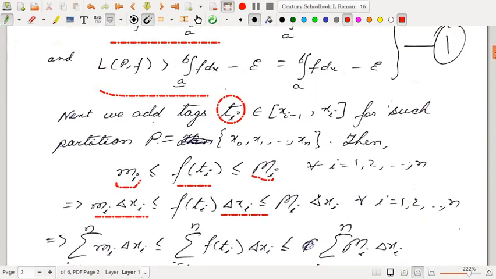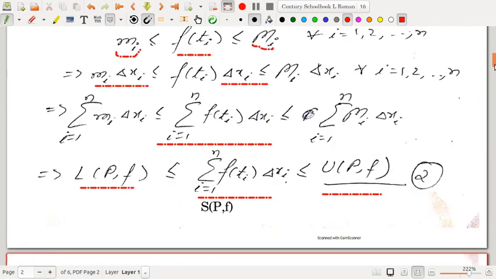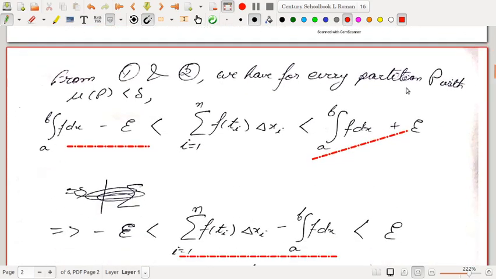We had selected any tags. So we see that this holds for every partition P, for every tagged partition. Sorry, I made a mistake here. Every tagged partition.